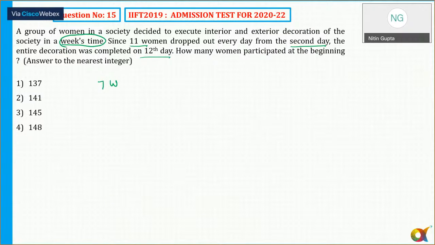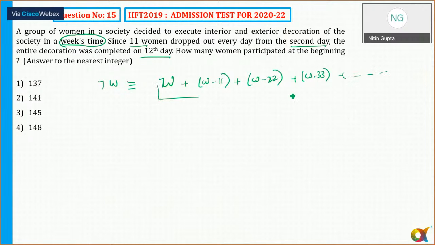Now coming back to 7W. W is the total number of women, and initially they were supposed to complete the work in 7 days. So total work is equal to 7W. On the first day there were W women. Second day, the number of women is W minus 11. Third day, W minus 22. Fourth day, W minus 33, and so on. And they will complete the work in 12 days, so there are 12 terms.